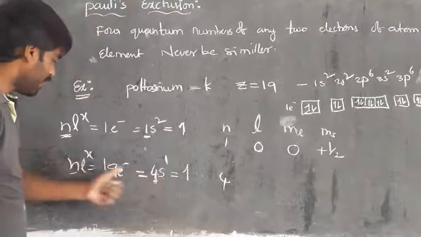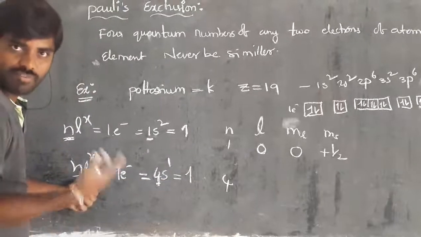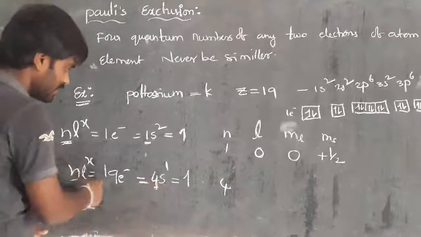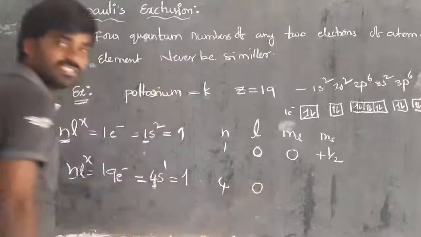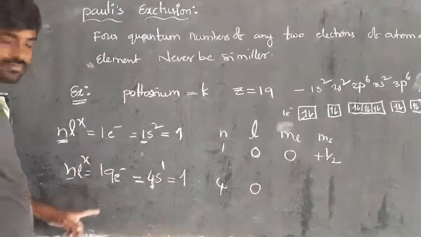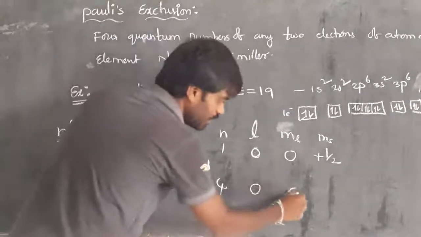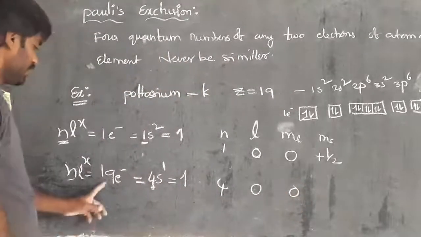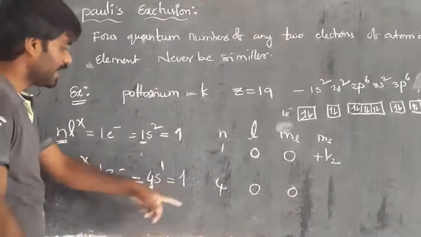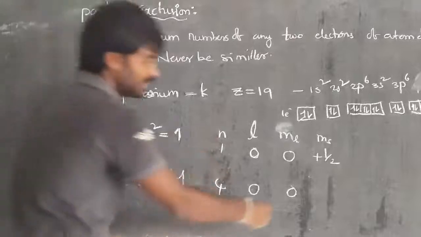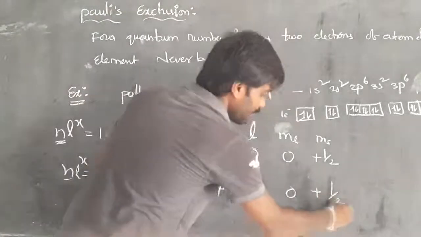What type of orbital? s orbital. For the s orbital the l value is 0, same as the first one, and the m value is also 0. How does the 19th electron rotate? It is clockwise, and clockwise means plus 1/2.